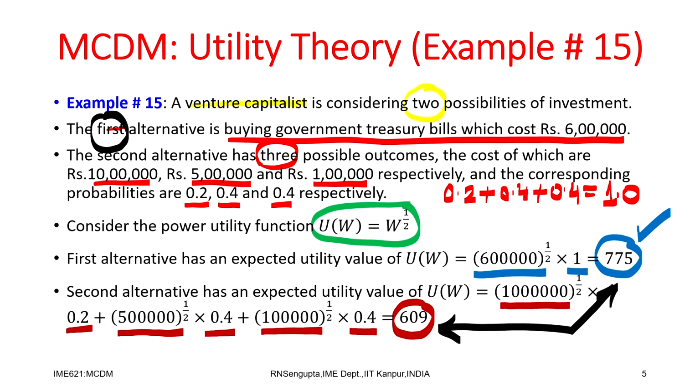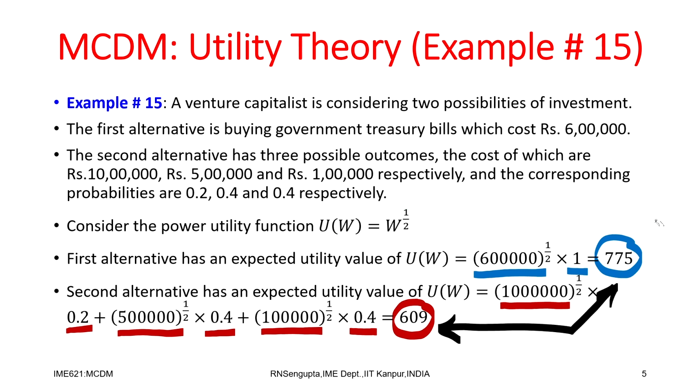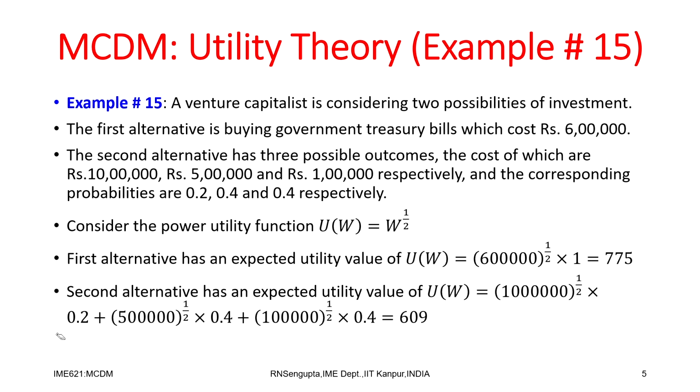Now, just another important fact which I will mention, which you would have understood, but I am still mentioning it. I am going to erase all the colors and not make it too cluttered. Consider now that, due to some reason, the utility function was not w to the power half, but only w.